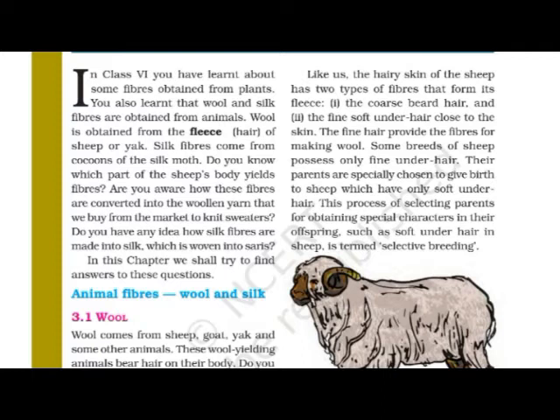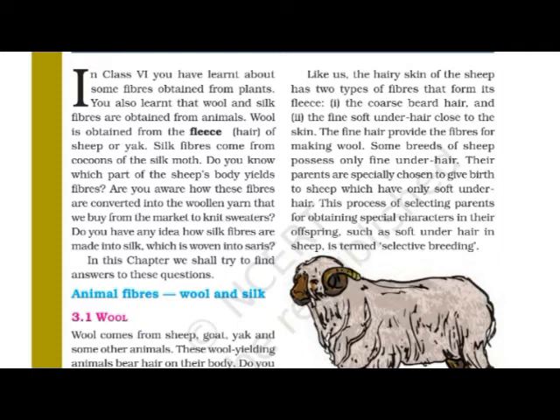Now which one is important for making the wool? Basically, the coarse beard hair is not that important for us, but the fine under hair is very important for us. The fine hair provides the fibers for making wool.